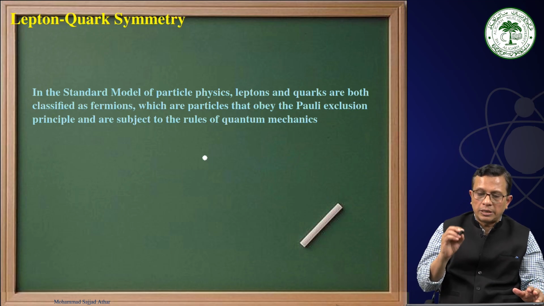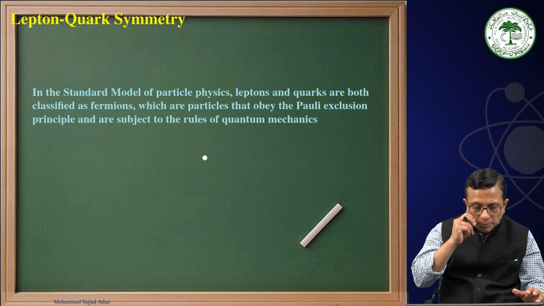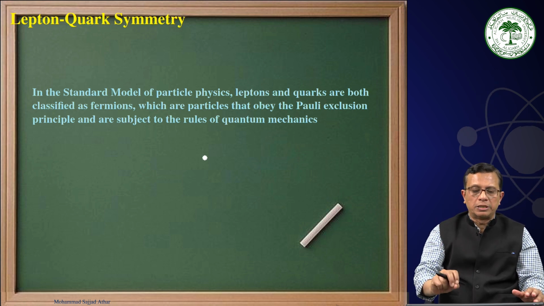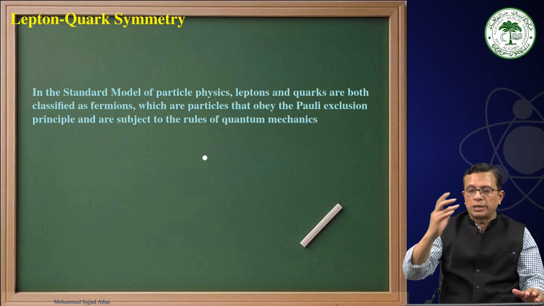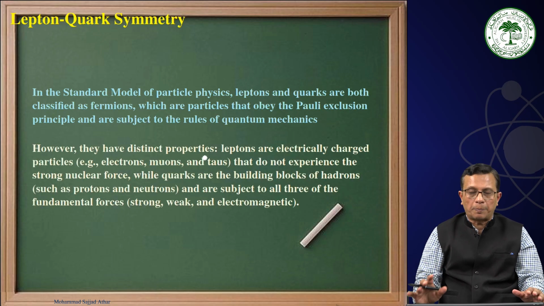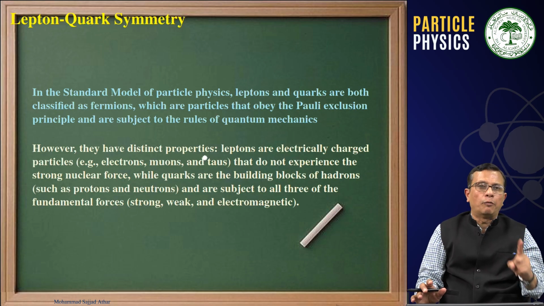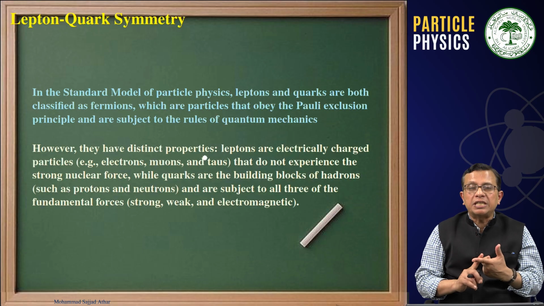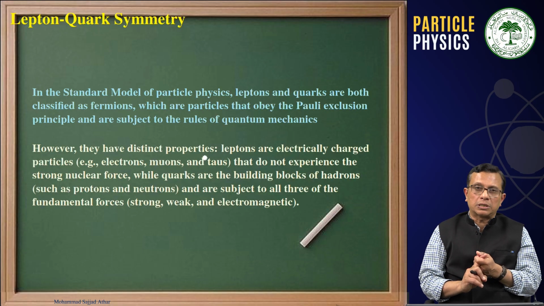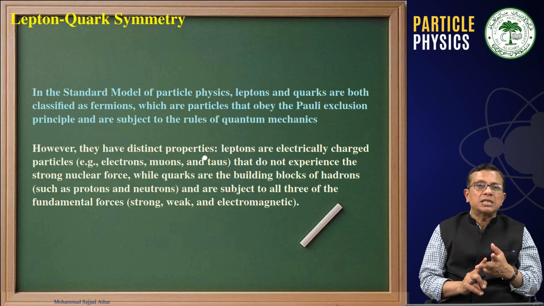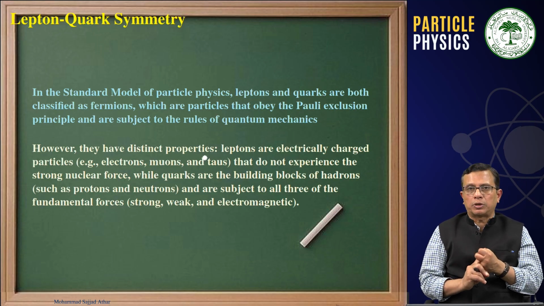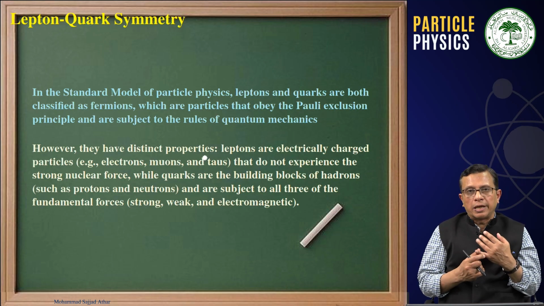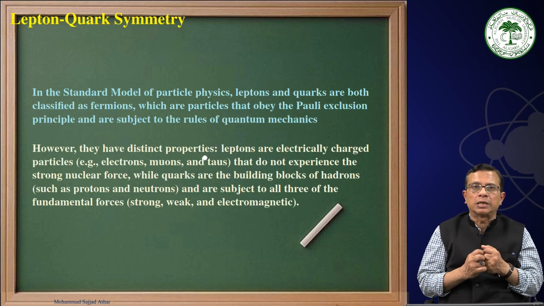Now, leptons and quarks, since they are both classified as fermions, obey Pauli's exclusion principle, and all the rules of quantum mechanics apply equally to them, except for one fact we have to keep in mind: leptons participate in weak and electromagnetic interaction processes, while quarks participate in all three interaction processes considered in the standard model, strong, electromagnetic, and weak.